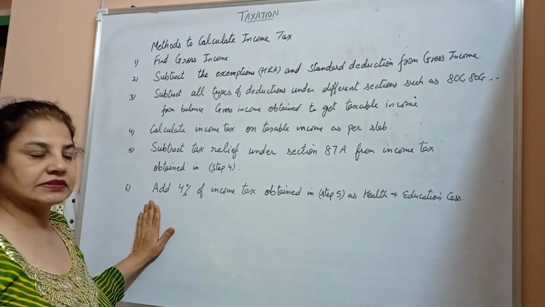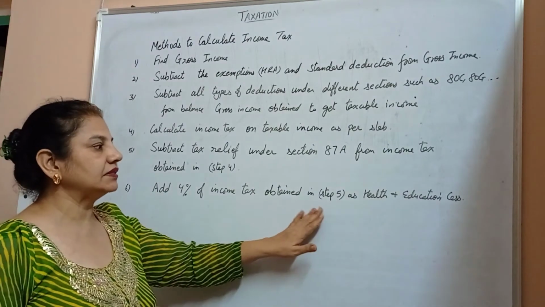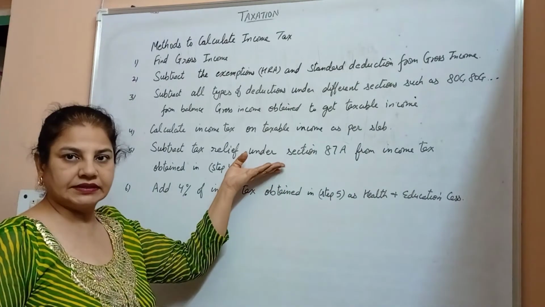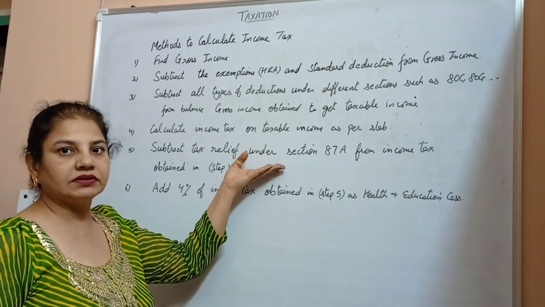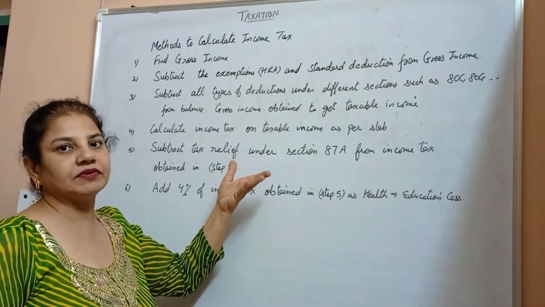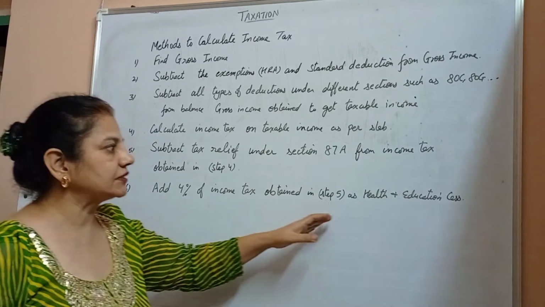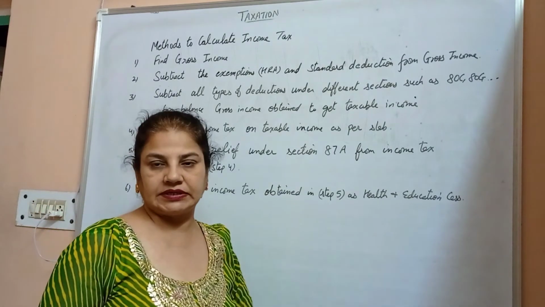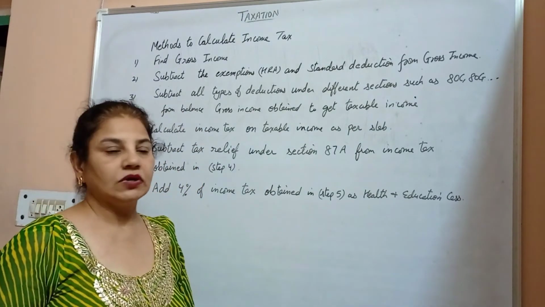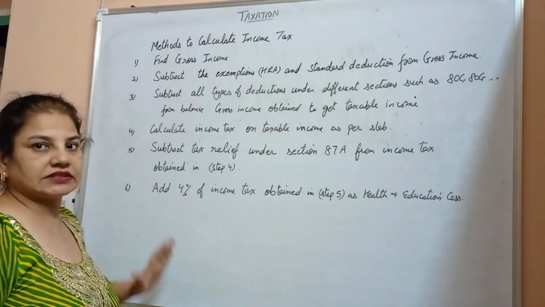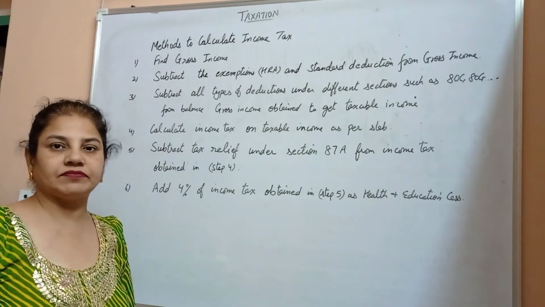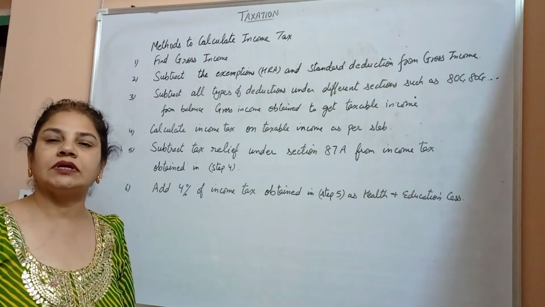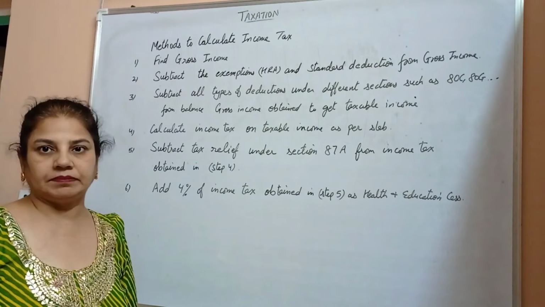Then add 4% of the income tax obtained in step 5 as per the health and education cess. So following these 6 main important steps, we proceed to the problem based on income tax.